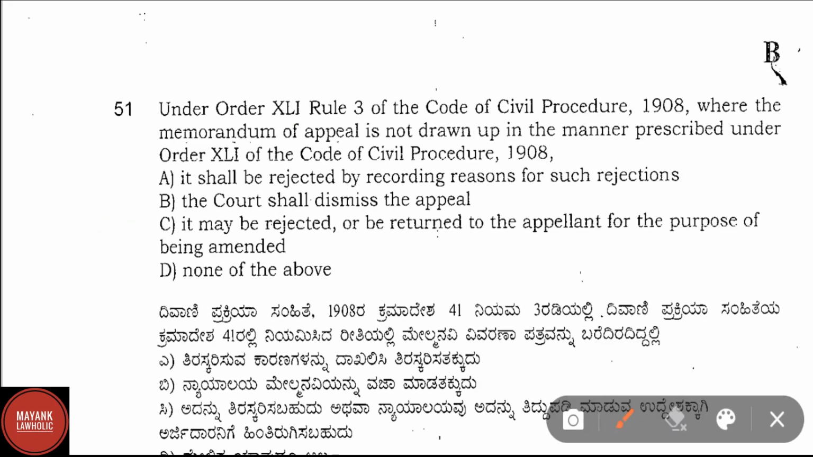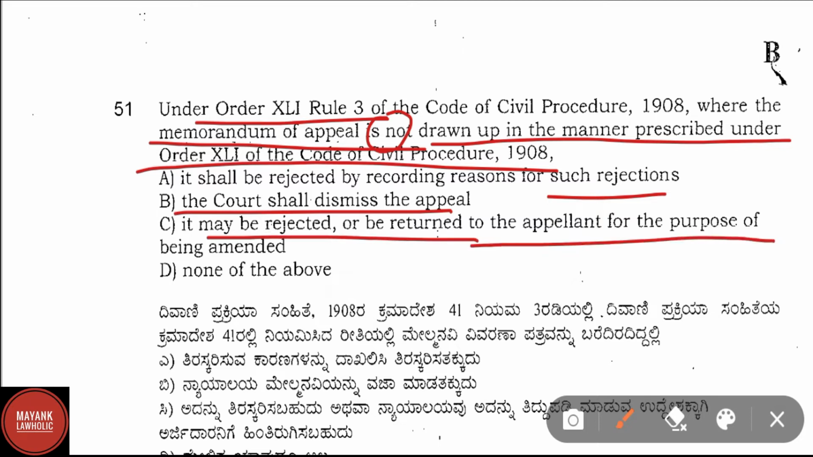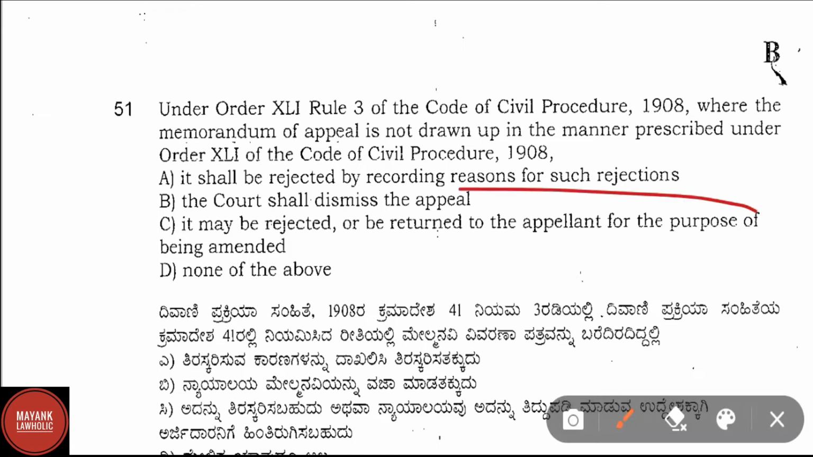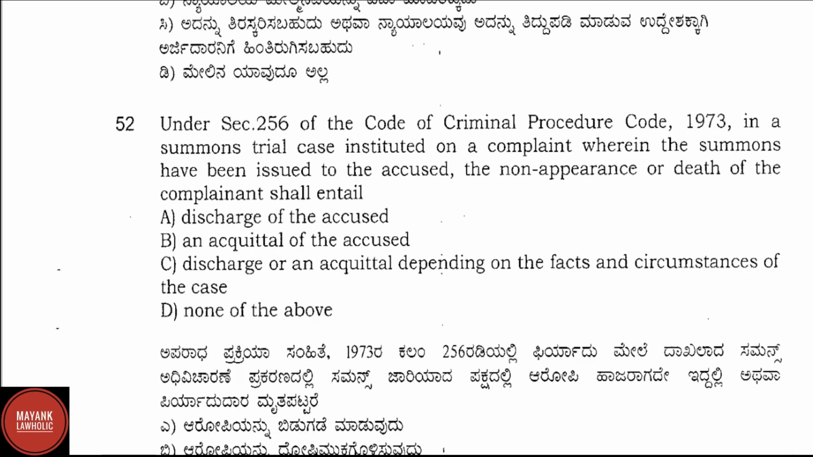Question number 51. Order 41, Rule 3 of the CPC, where the memorandum of appeal is not drawn up in the manner prescribed under Order 41 of the CPC. Option A, it shall be rejected by recording reasons for such rejections. Option B, the court shall dismiss the appeal. Option C, it may be rejected or be returned to the appellant for the purpose of being amended, and option D, none of the above. Here correct answer is option C, that is it may be rejected or be returned to the appellant for the purpose of being amended. Now let us proceed to question number 52.